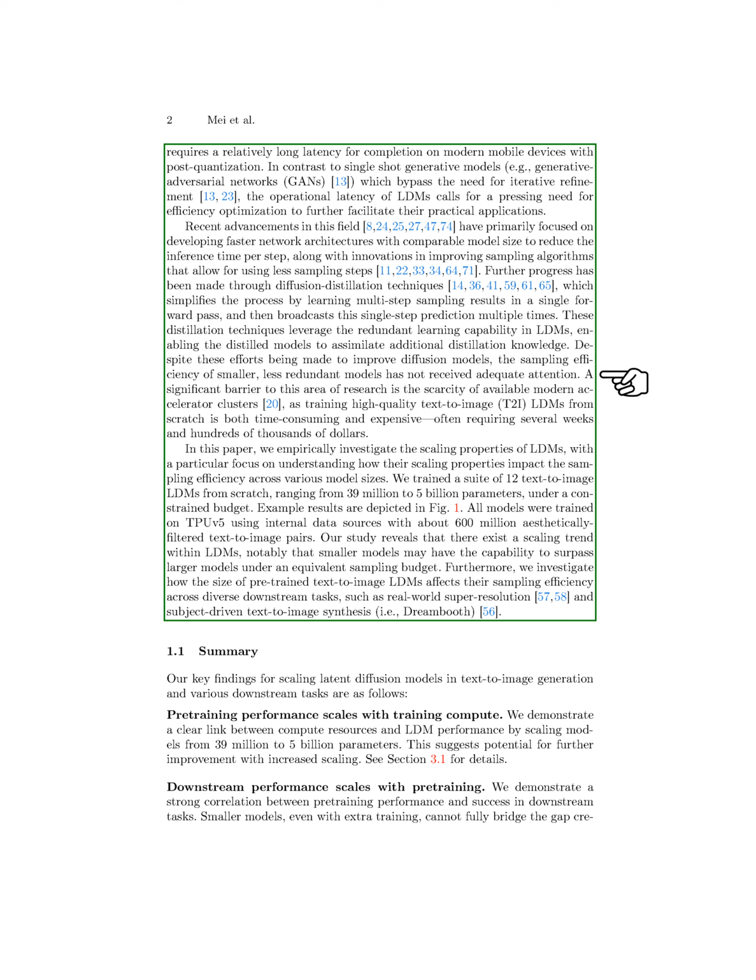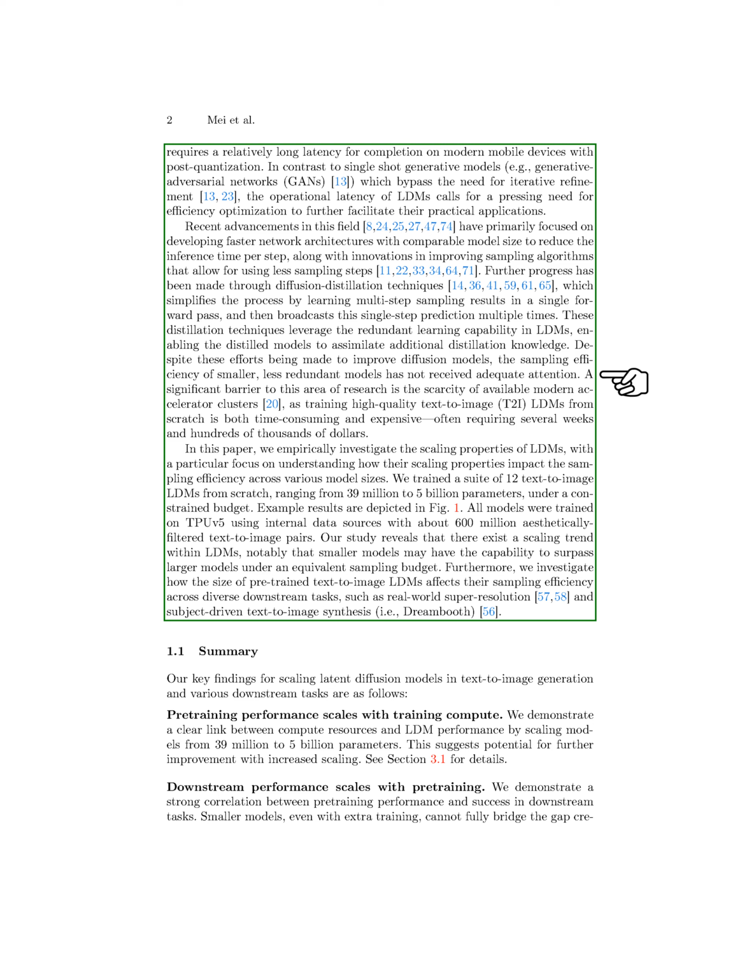mobile devices. Unlike single-shot generative models like GANs, which don't require iterative refinement, LDMs have longer operational latencies, calling for efficiency optimization. Recent advancements have focused on faster network architectures and improved sampling algorithms to reduce inference time and the number of sampling steps. Techniques like diffusion distillation simplify the process by learning multi-step sampling results in a single pass and then using this knowledge for single-step predictions.